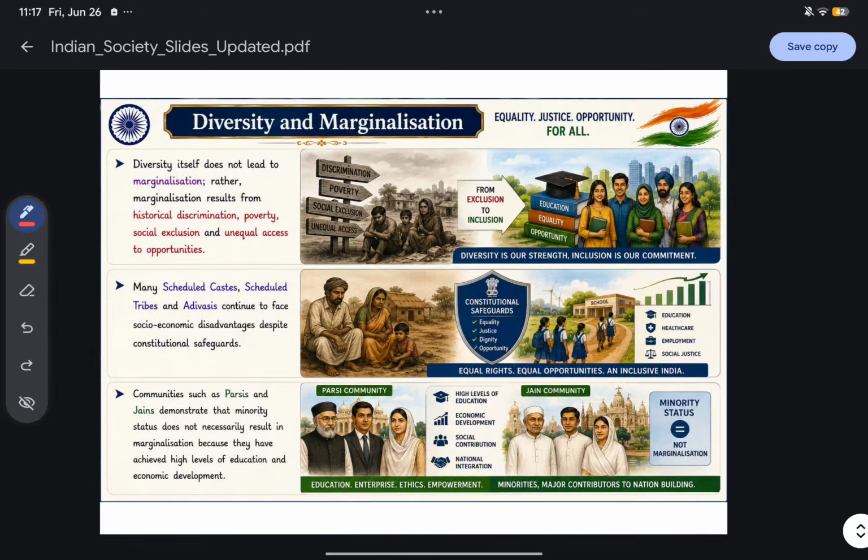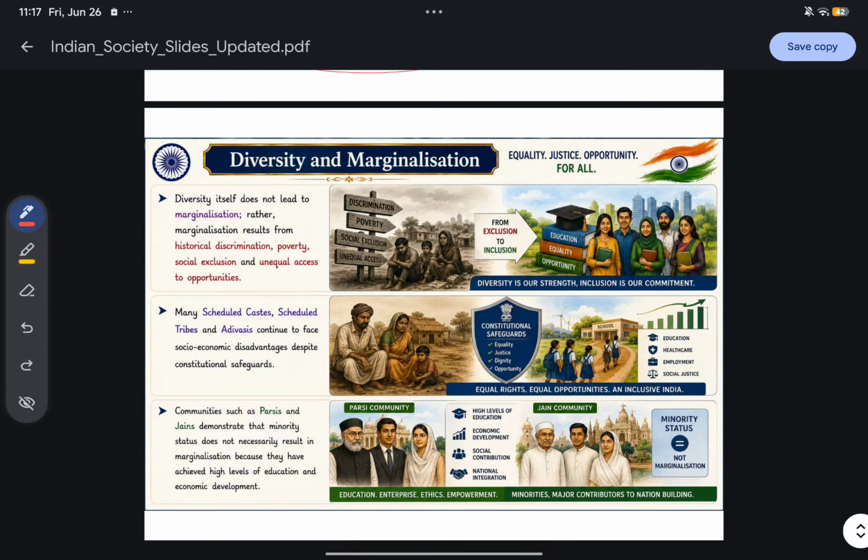Now the most important question that comes to our mind is whether diversity has any role in the marginalization of sections of society. For example, it is unfortunate that our society is divided into castes, and due to that many people are marginalized. They feel discriminated. But diversity itself does not lead to marginalization.